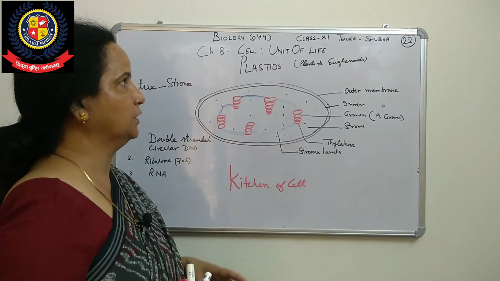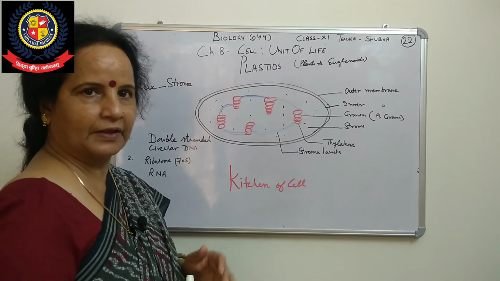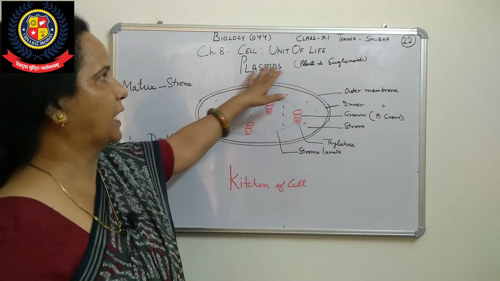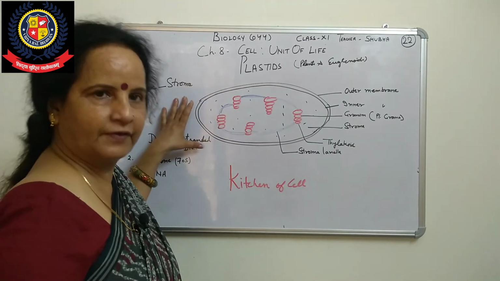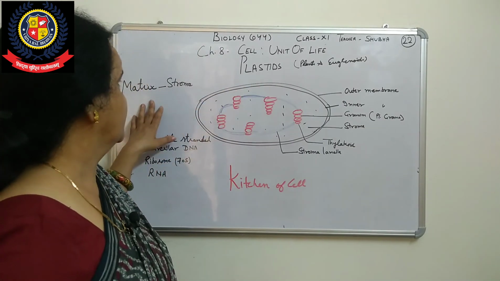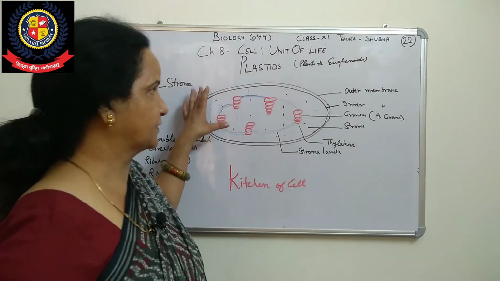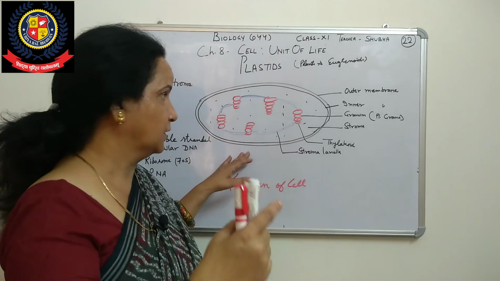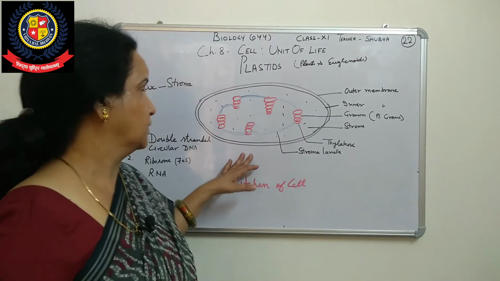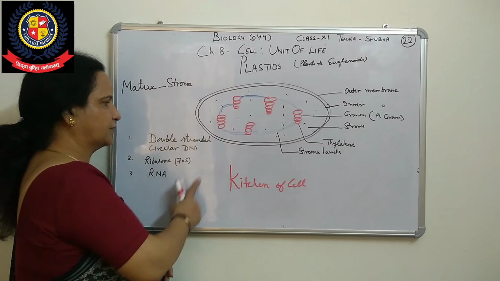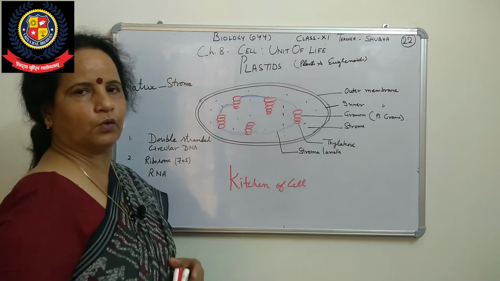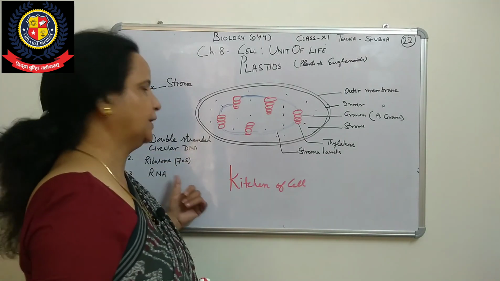So this is about the plastids. We have seen what plastids are, where they are found, in plants and euglenoids, and the classification. We will see this structure again in chapter 13 on photosynthesis. They have their own DNA, ribosome and RNA.